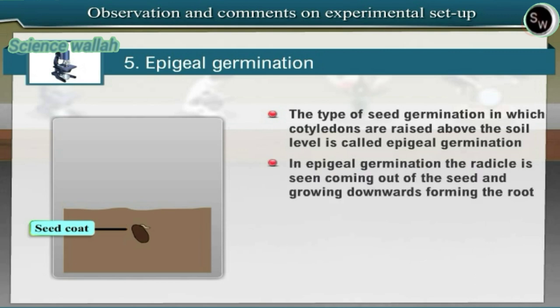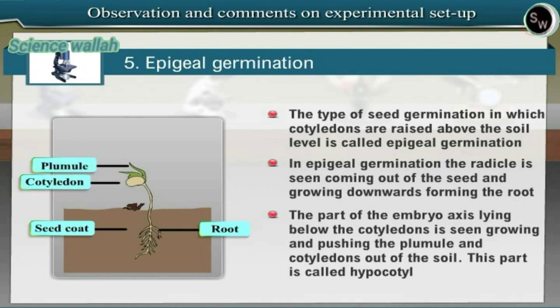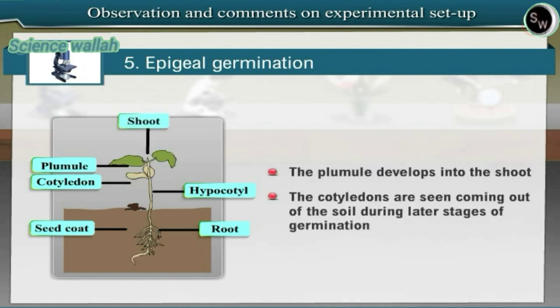In epigeal germination, the radicle is seen coming out of the seed and growing downwards, forming the root. The part of the embryo axis lying below the cotyledons is seen growing and pushing the plumule and cotyledons out of the soil. This part is called hypocotyl. The plumule develops into the shoot. The cotyledons are seen coming out of the soil during later stages of germination.